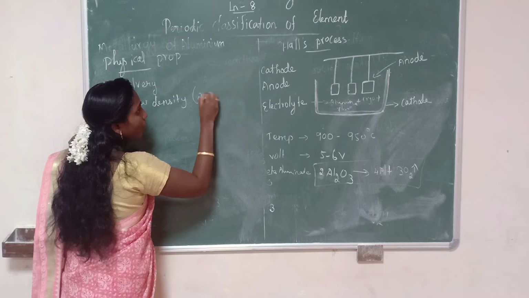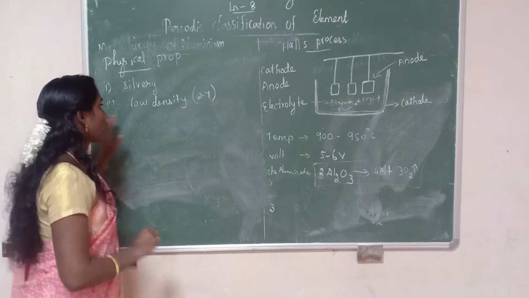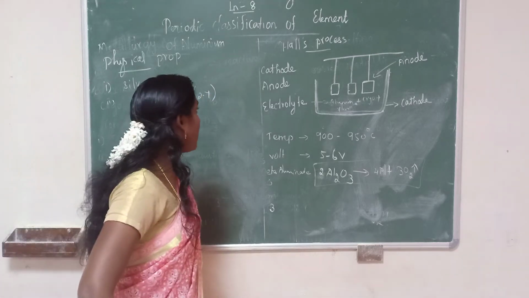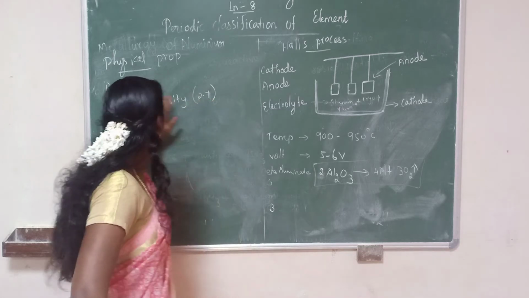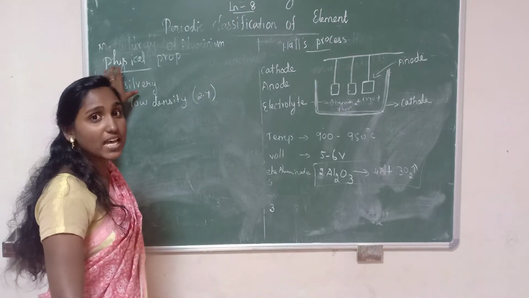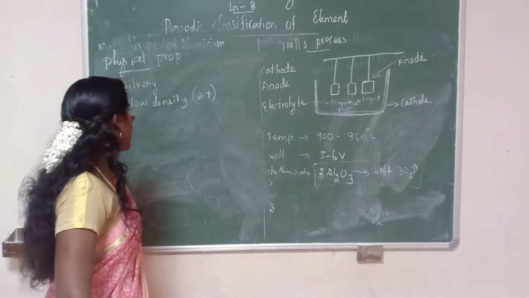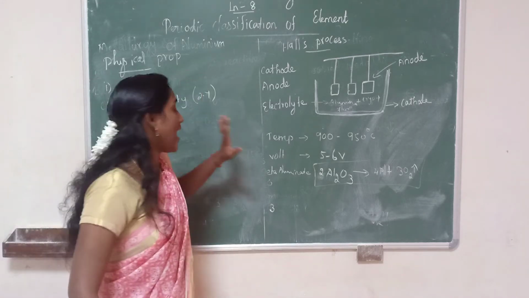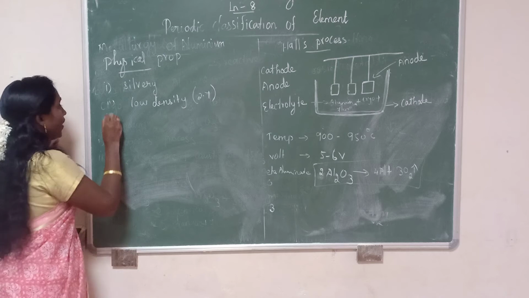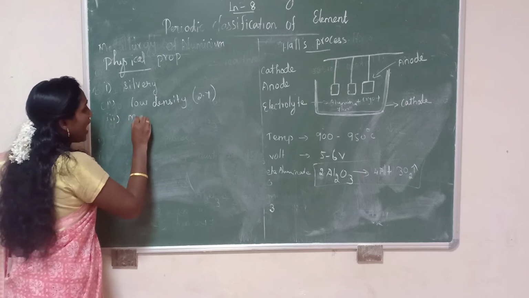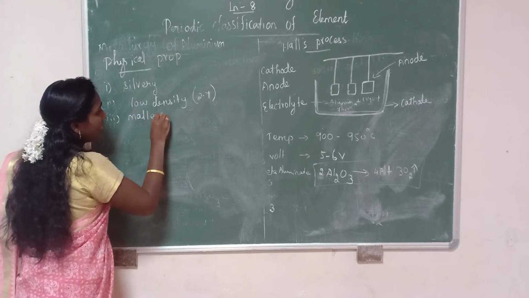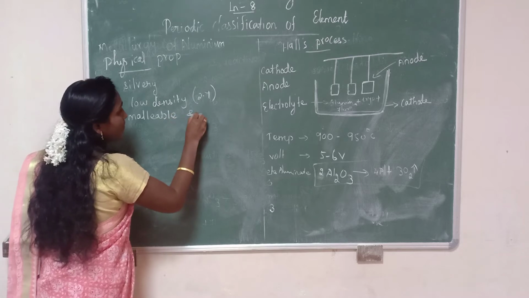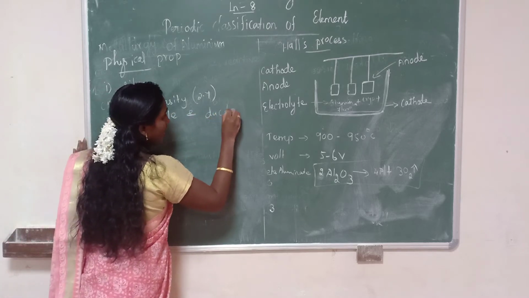Aluminium has a density of 2.7. This is one more question: what is the density of aluminium? 2.7. So the first point, aluminium is a silvery white metal. Second point, it has low density and it is a light metal. Then the third point, it is malleable and ductile.